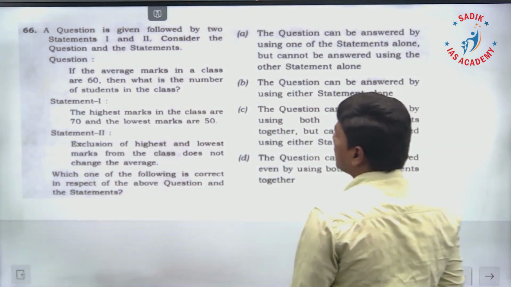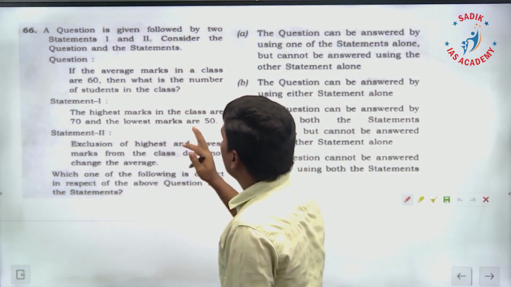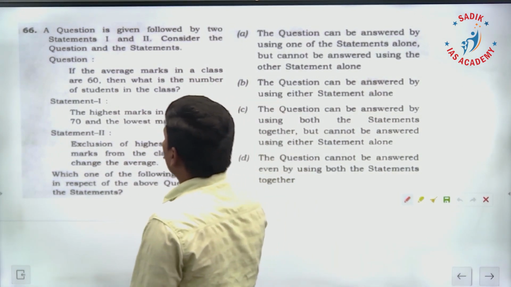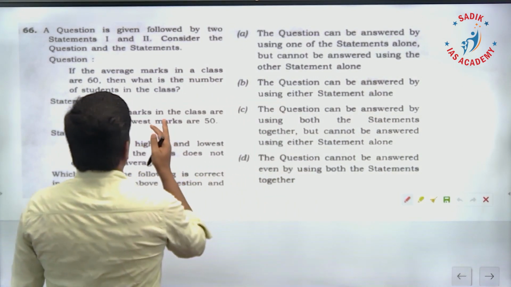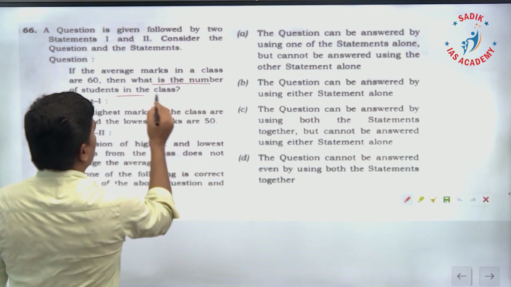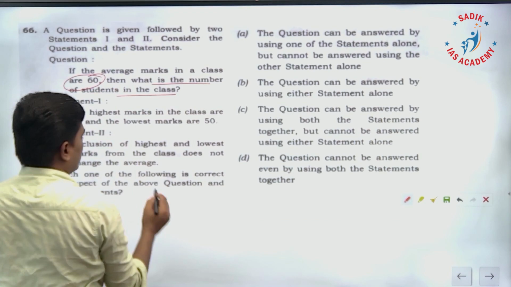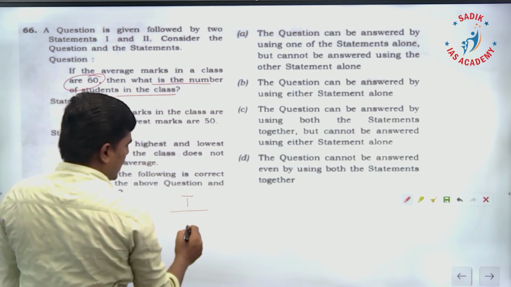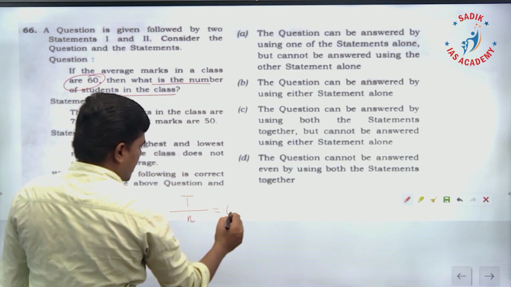Question 66 is followed by 2 statements. The question: if the average marks in a class are 60, then what is the number of students in the class? We have to find the number of students. We don't know the total value and we don't know the number of students, but they are saying the average is 60.